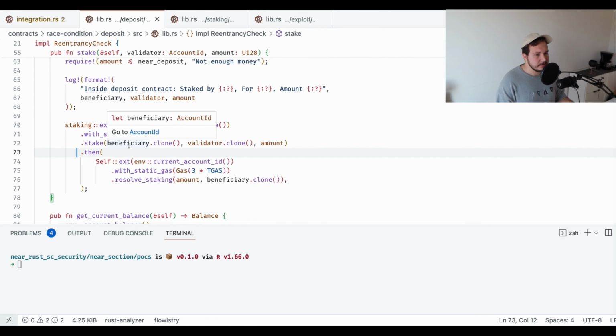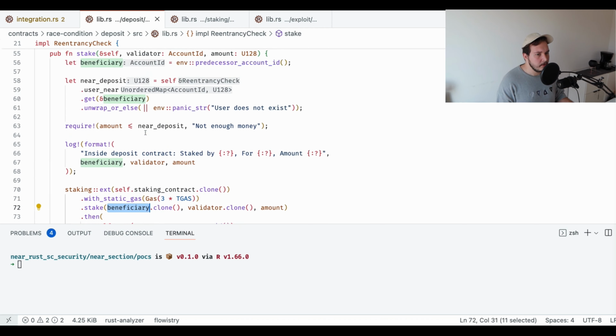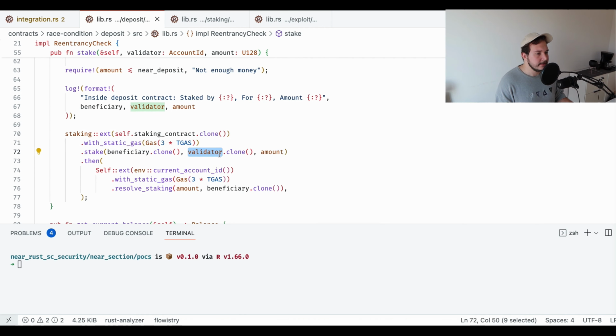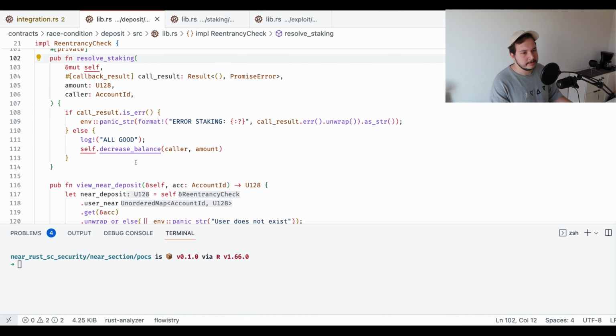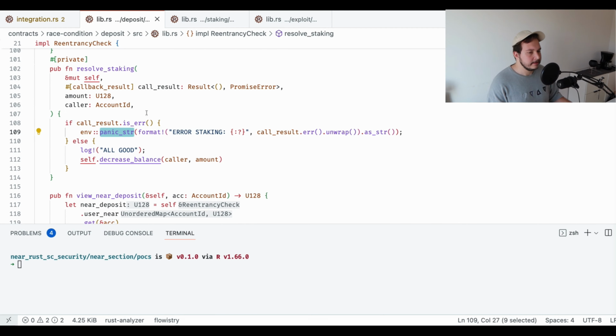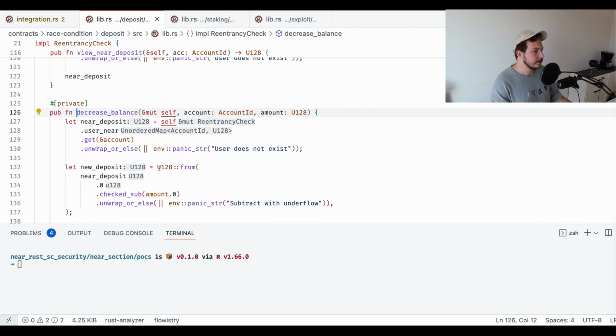And here we can just give a beneficiary. Beneficiary is the caller of the staking function, and then the validator that user passed and the amount. And then afterwards, after everything is done, we call a callback, resolve staking. And here, if we get an error, we just panic with the error from the external call. And if all good, we just log all good and then decrease the balance of the user. If user, for instance, deposits 100 NEAR and then stakes 100 NEAR, we decrease user's balance to 0. So user cannot just call stake again without depositing anything.